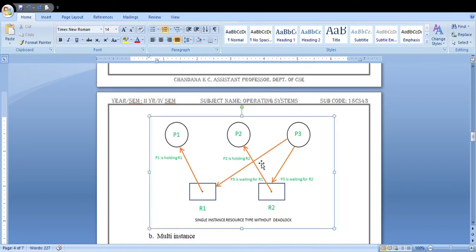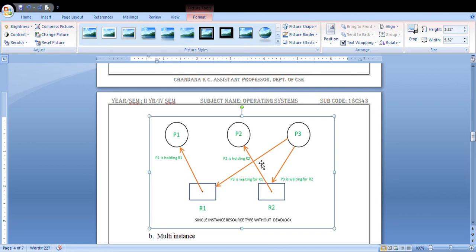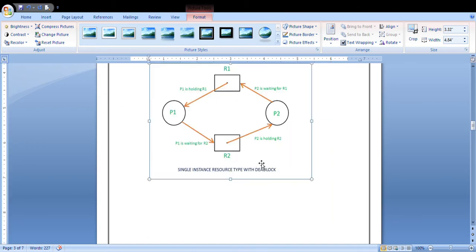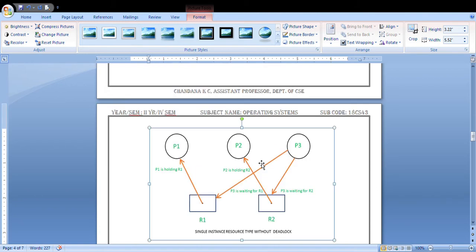In this one, you are making use of single instance itself, but in the previous example you considered only two processes. What happened there? These two processes were executing in a circular way. By that time, your deadlock will happen. But in this one, you are considering three processes, P1, P2 and P3. Here also you are making use of single instance, but there is no circular process.